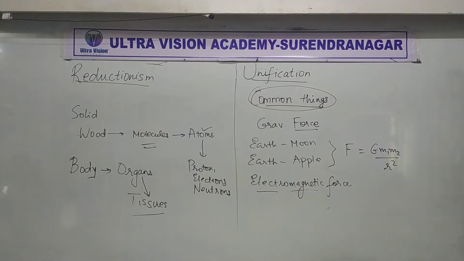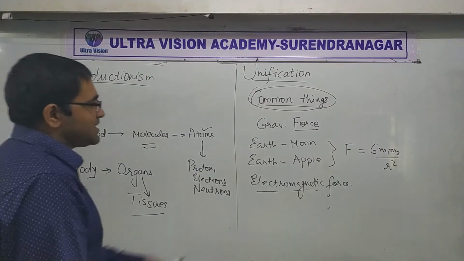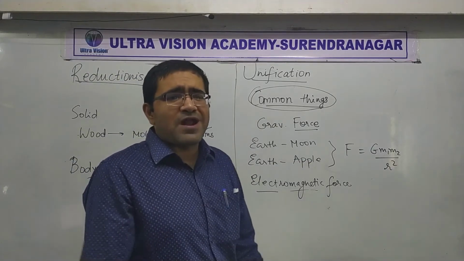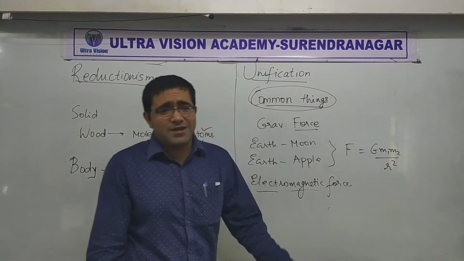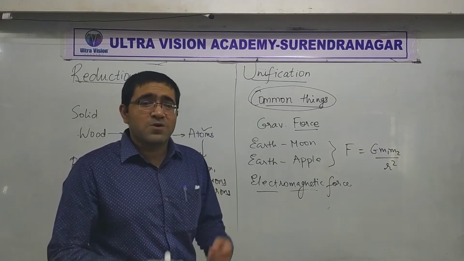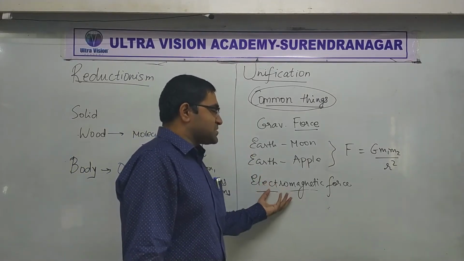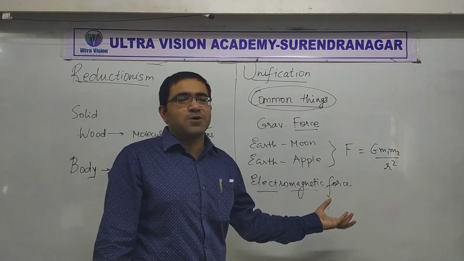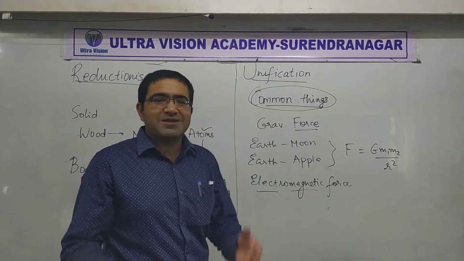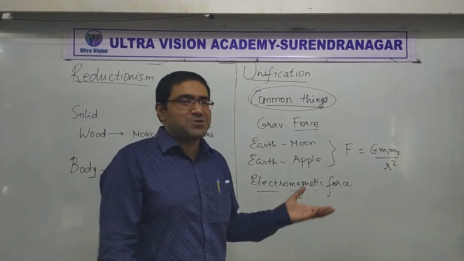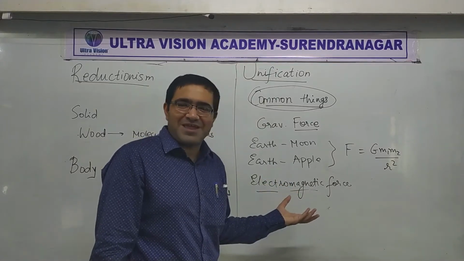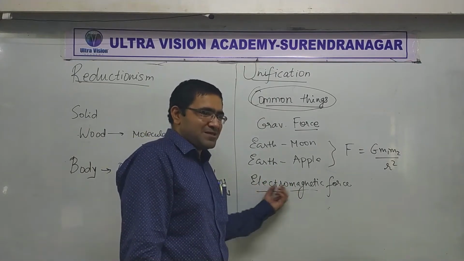Roughly speaking, of course, I am not going into detail. Where are the details? Details are in 12th standard. There is one whole part of physics which is about electromagnetism. There you will get 7 or 8 chapters to study about this. At the moment we are just talking about its meaning.